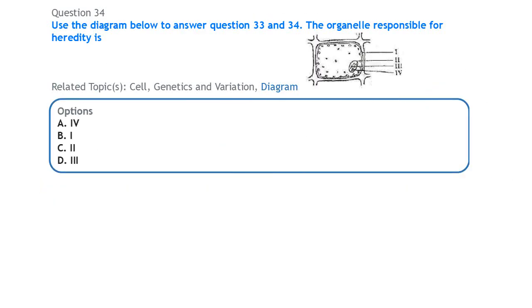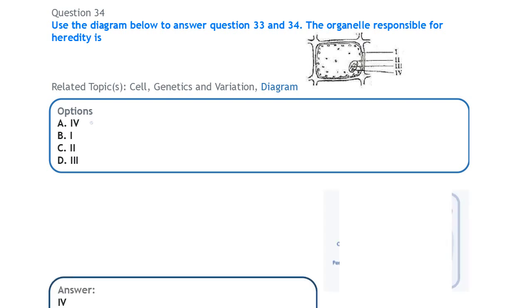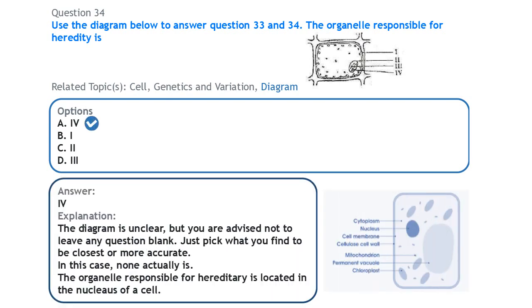Next question. So we have a diagram here. We have to use the diagram below to answer the question. The organelle that is responsible for heredity, for genetics or the transfer of characters between parents and offspring, is the nucleus. But in this diagram, you can see there's just one.